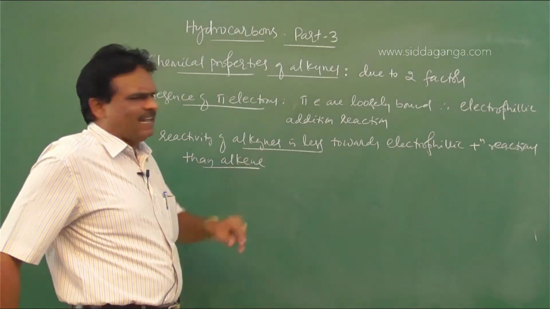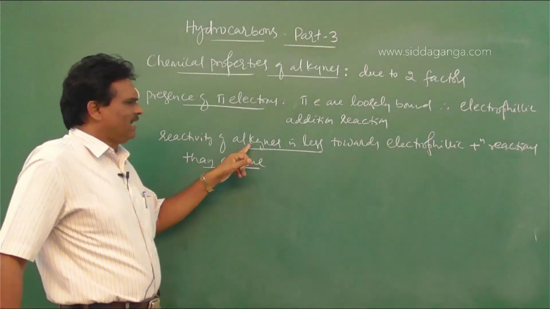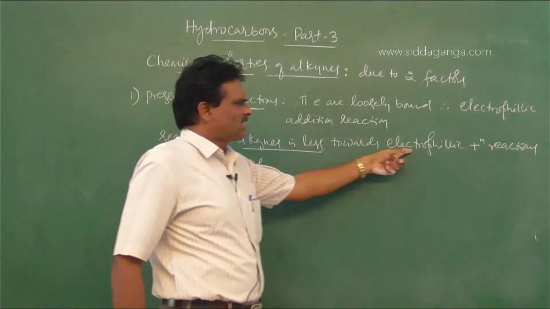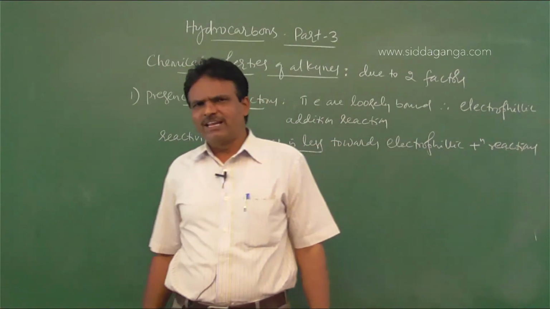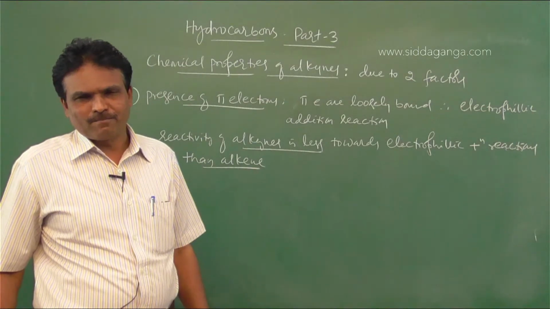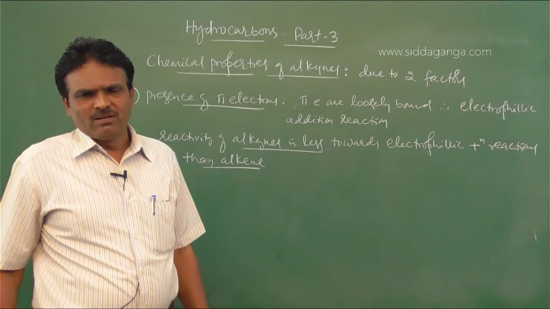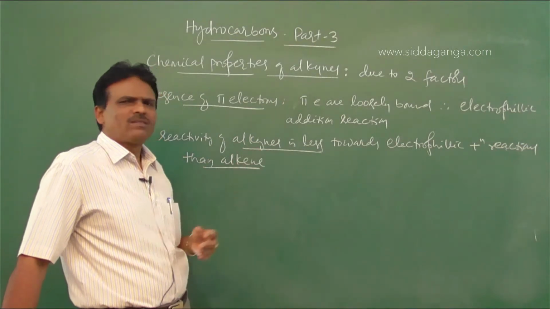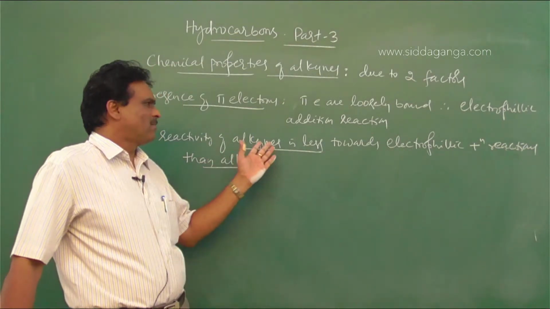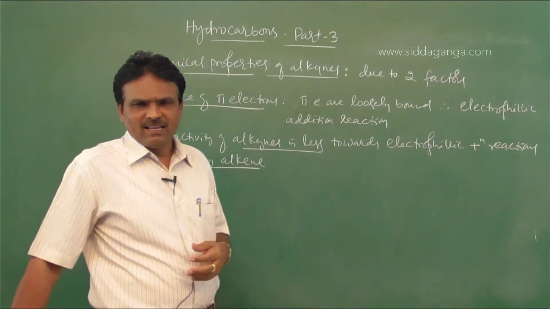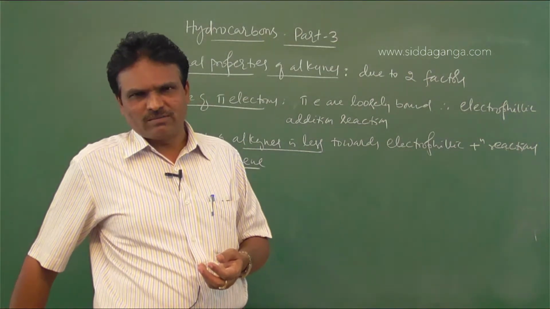So why is this? Alkynes are less reactive towards electrophilic addition reactions when compared to alkenes, since we know that the electrons are bound by the carbon atoms of the carbon-carbon bond, they are not easily available for the reaction.